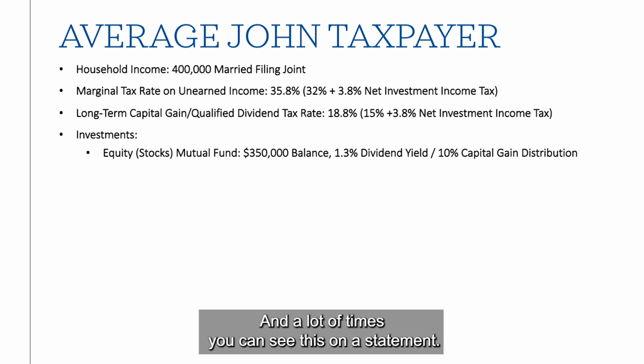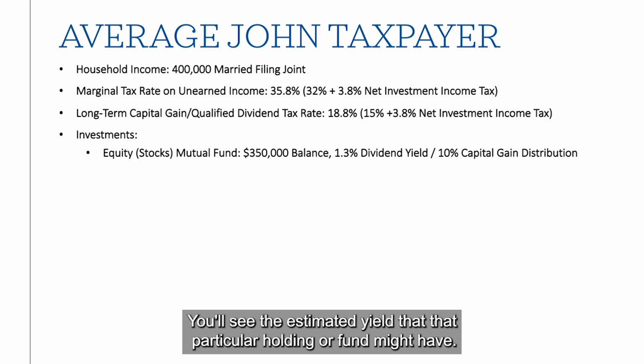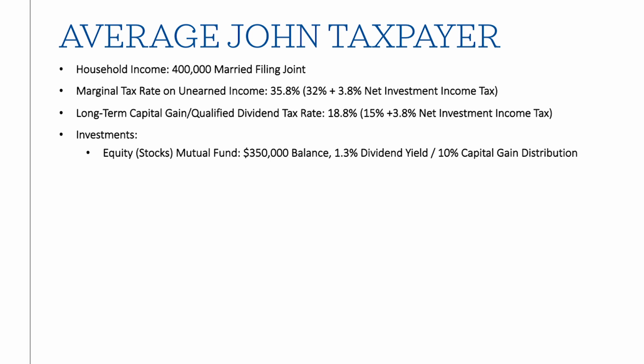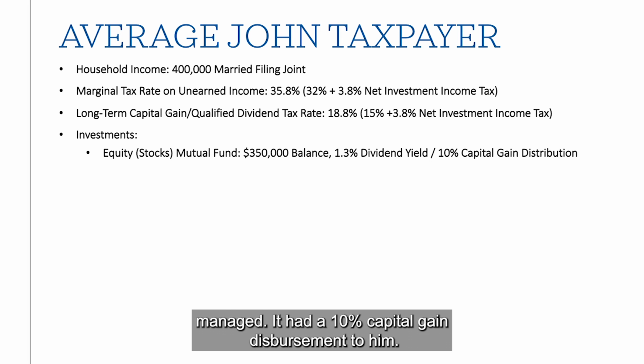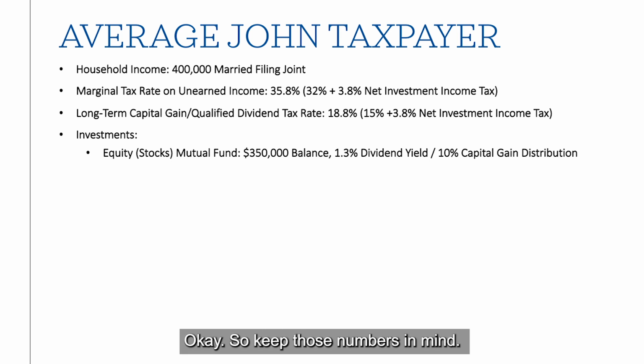And a lot of times you can see this on a statement. You'll see the estimated yield that particular holding or fund might have. And his fund, because it turns over throughout the year, it's not tax managed. It had a 10% capital gain disbursement to him. Okay, so keep those numbers in mind. I'll show you that here on this slide.